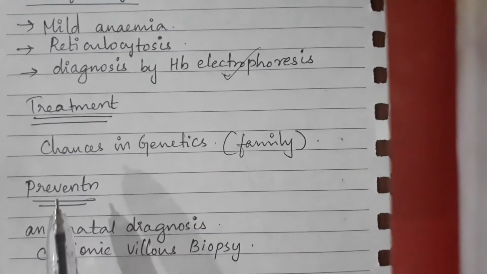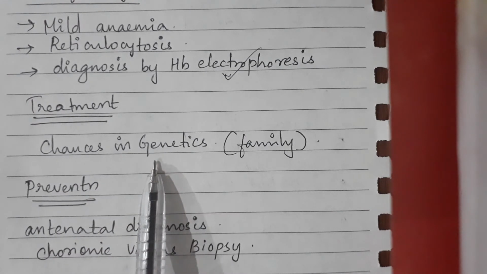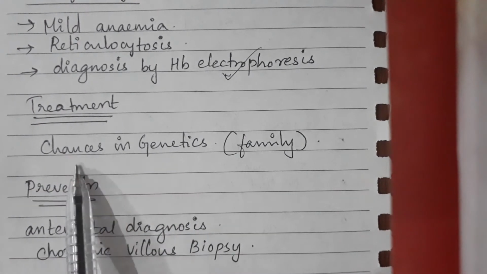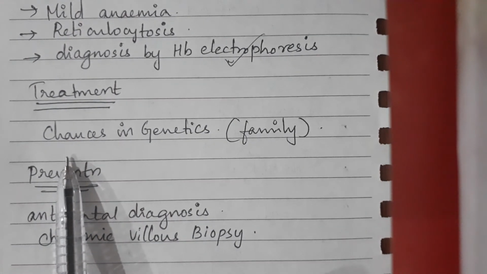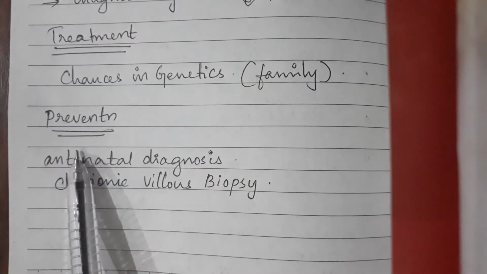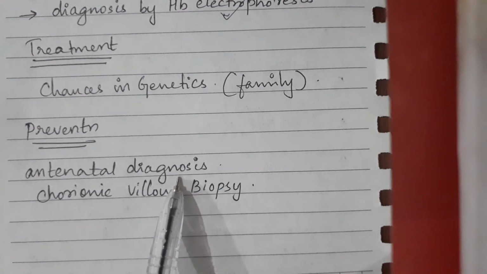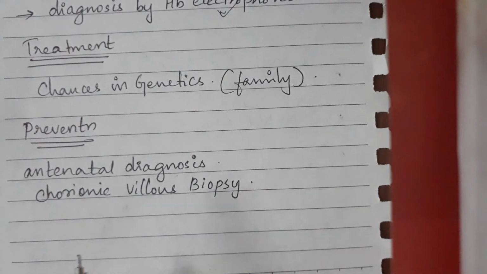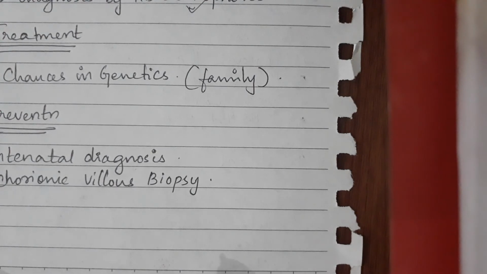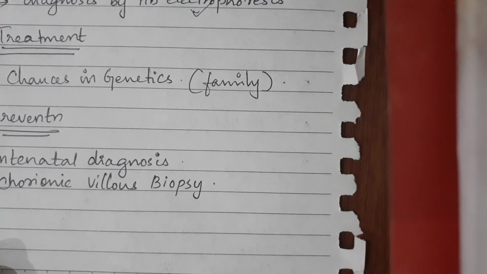Next is treatment. There is no treatment for this as it is asymptomatic and rarely found, but you have to mention that there are chances of genetic involvement in family members. Prevention: as it is a hereditary disorder, antenatal diagnosis can be done in the early stages, in a neonate. Chorionic villus biopsy is also done prenatally.